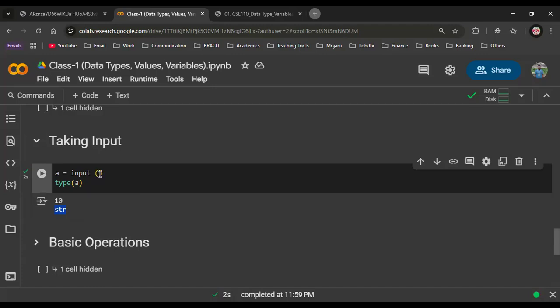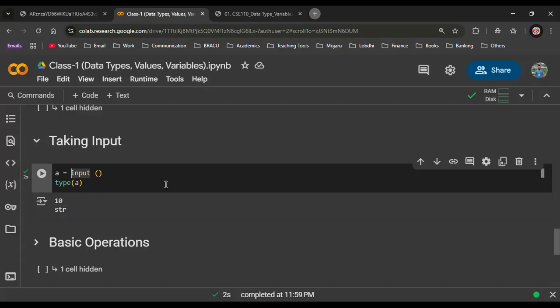So if I want to take an integer as an input in Python, will it work? No, I think. So what we need to do? We need to convert the data type of it, because string can be converted to integer, right?